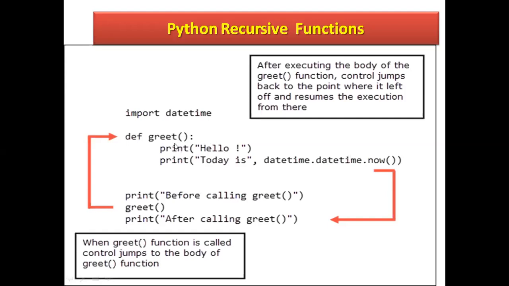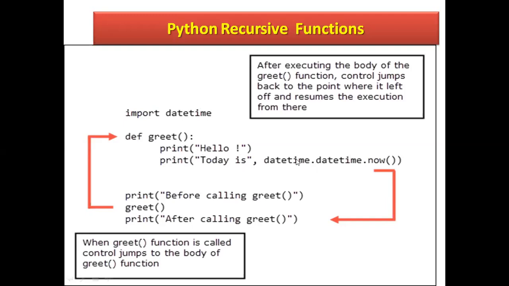Print hello. See here, this is terminated with the colon. Here print hello, and hello will be printed. And in the next print, "today is", both are enclosed in double quotes, so these texts remain as they are. And date and time, what is date and time?